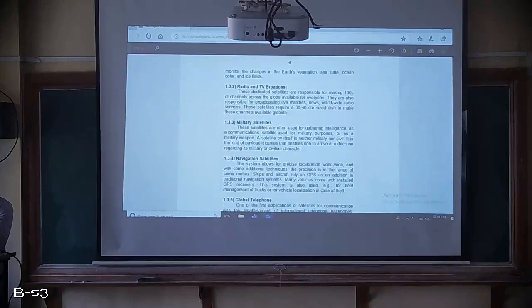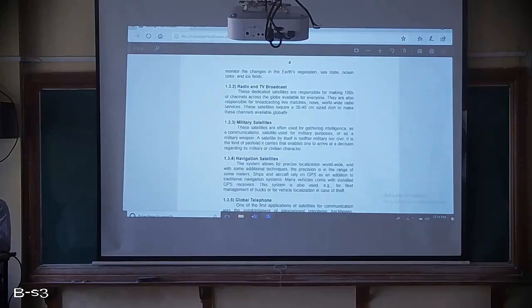Okay, second application is radio and TV broadcasting. So all of us hear radio and see TV. How is it happening? It is happening due to satellites. Here these satellites are dedicated satellites, and are responsible for making hundreds of channels across the globe, which are available for everyone. Based on these radio and TV broadcasting satellites, they can create hundreds of channels.